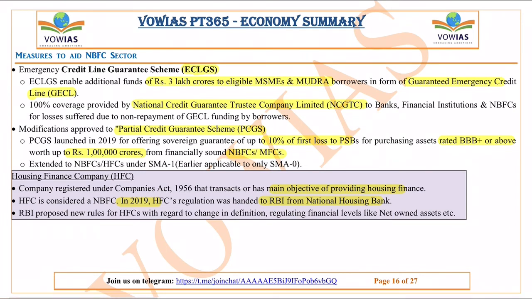Okay? Now let's move on to the next thing, where some of the measures taken by the RBI are also given, where the Emergency Credit Line Guarantee Scheme was introduced. Under this scheme, additional funds of up to 3 lakh crores are provided for loans to MSMEs and Mudra borrowers. This is the main important thing, because these MSMEs are not getting funds, and also because of the pandemic, they have gone into losses. So in order to revive their business, they need some investments and loans. For this only this was created.